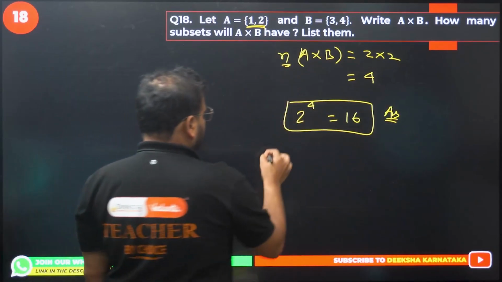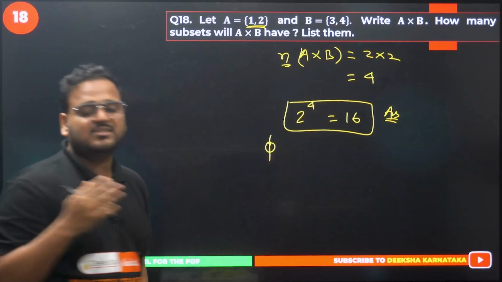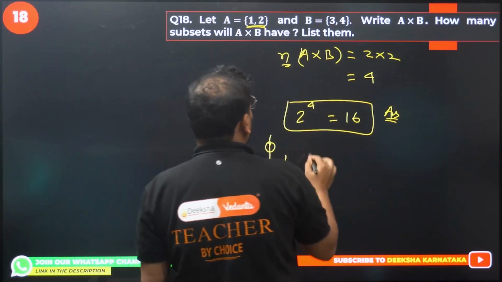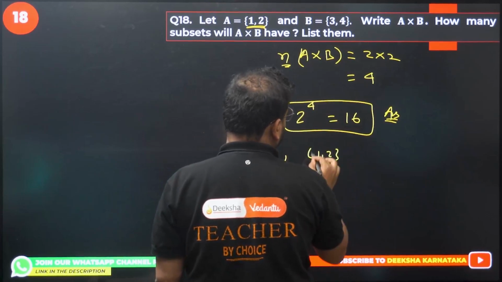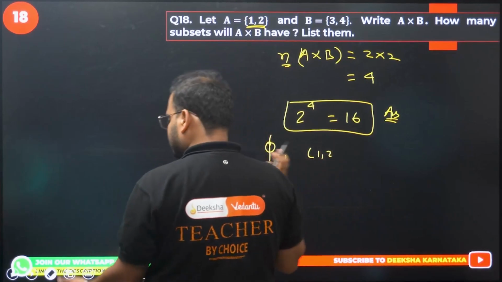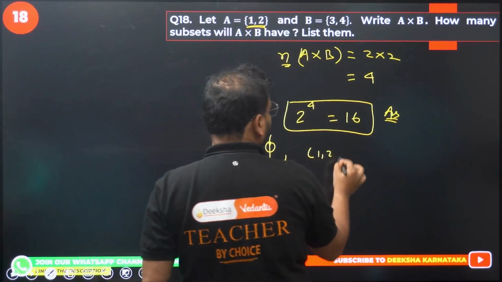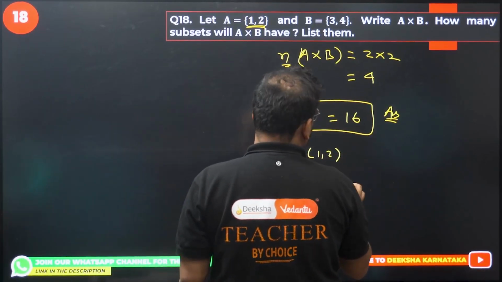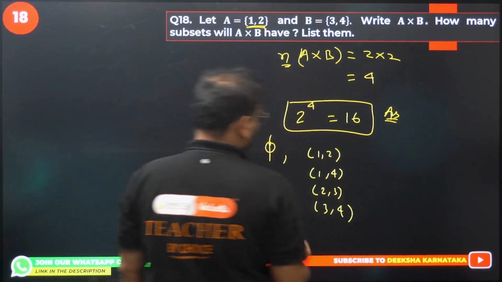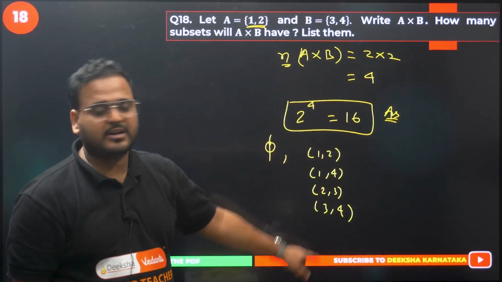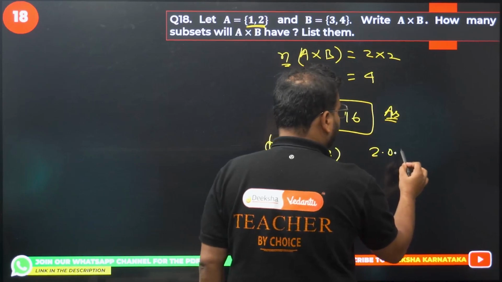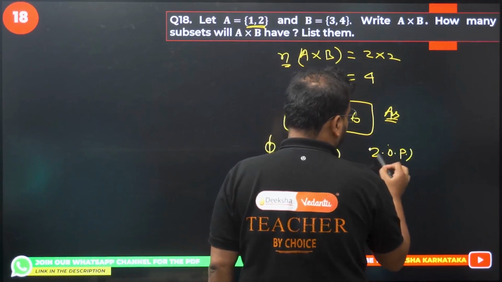I can show you the beginning. So the first element will be the null set. The null set is a subset of any set. So null set is one of them. Second, I'll have one of them. So we have 1, 2. Sorry, the ordered pair, right? We don't have to write this in curly brackets. It has to be normal brackets. 1, 2. Then we'll have 1, 4. Then we'll have 2, 3. Then we'll have 3, 4. This is one ordered pair at a time. Then you're going to go with 2 ordered pairs at a time.